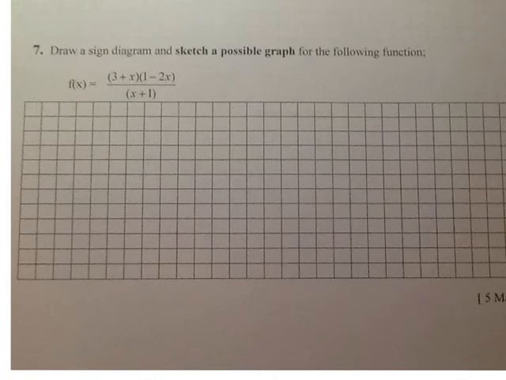Draw a sign diagram and sketch a possible graph for the following function. I've got the function where I've got the fraction. So the function equals 0 when, again, I need to find the x-intercept. So the fraction equals 0 when the upper side, the numerator, equals 0.